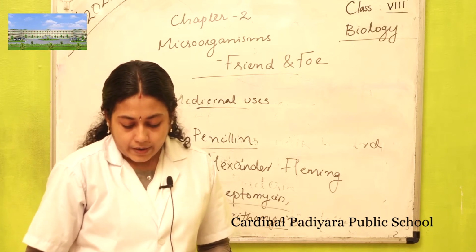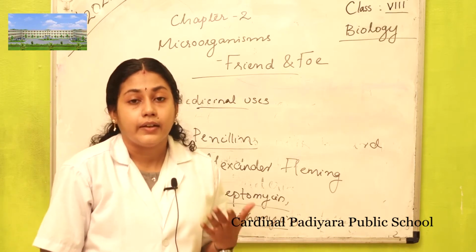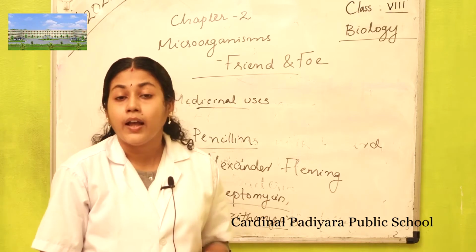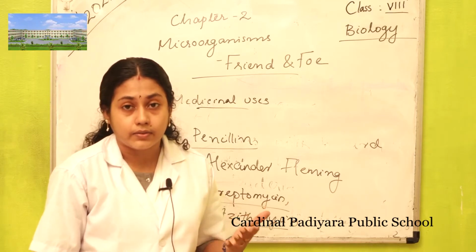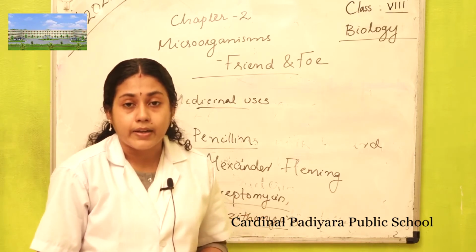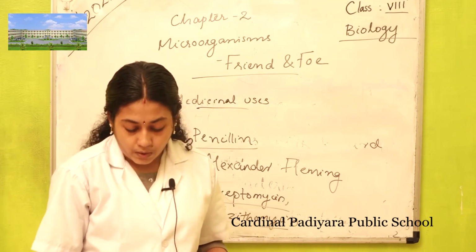Antibiotics are even mixed with livestock feed to cure the diseases of poultry animals.